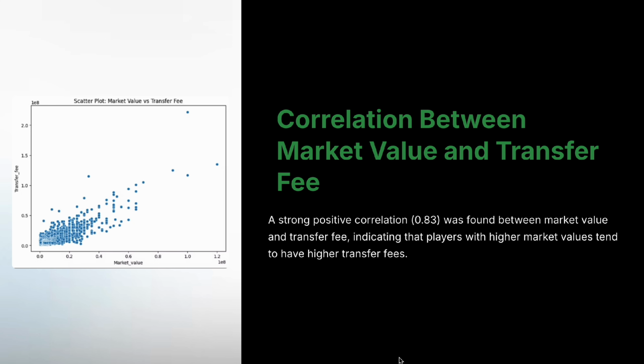Correlation between market value and transfer fee. We then examined the relationship between market value and transfer fee. 1. Correlation. A strong positive correlation of 0.83 was found. This means that players with higher market values tend to have higher transfer fees. 2. Regression analysis. A regression model showed that 69% of the variation in transfer fees can be explained by market value. This highlights the importance of market value as a key predictor for transfer negotiations.